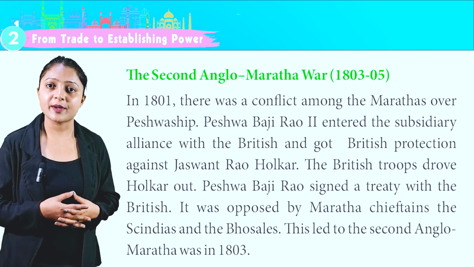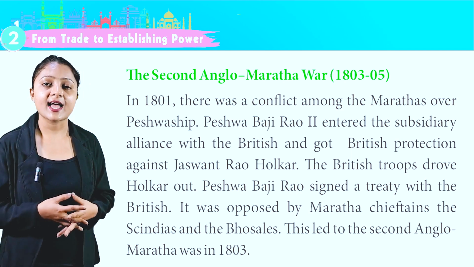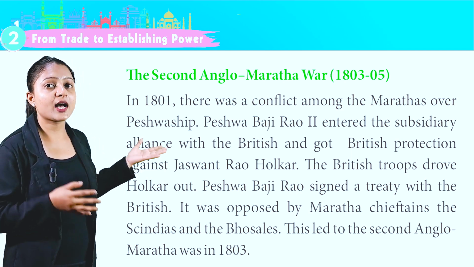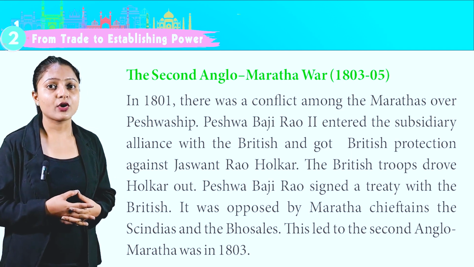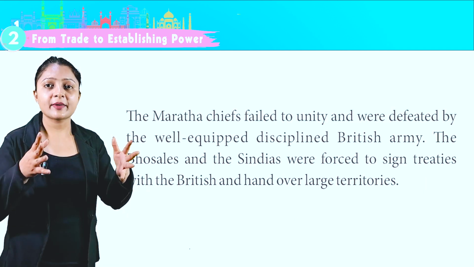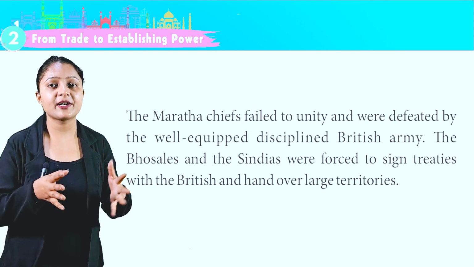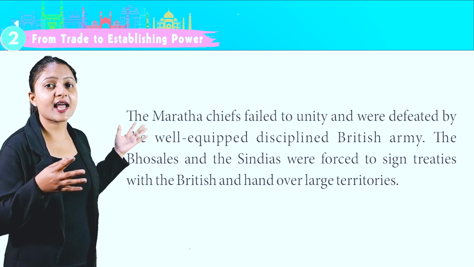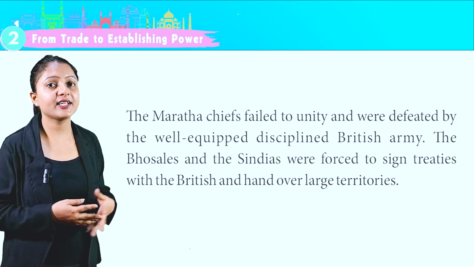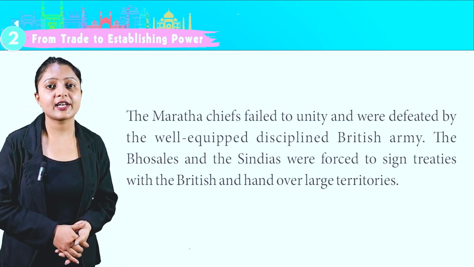It was opposed by Maratha chieftains, the Scindias and the Bhosles. This led to the Second Anglo-Maratha War in 1803. The Maratha chiefs failed to unite and were defeated by the well-equipped, disciplined British army. The Bhosles and the Scindias were forced to sign treaties with the British and hand over large territories.